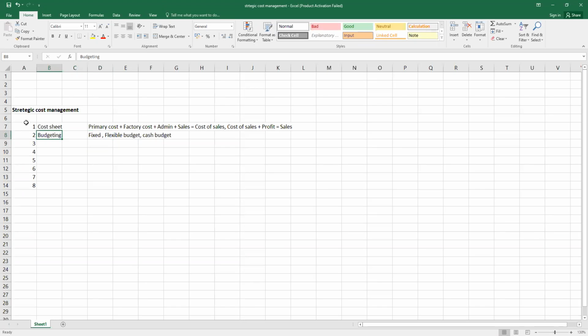So after the cost sheet and budgeting, there is another topic which we should be aware of, that is variance analysis. In other words, we used to call it standard cost, where we have learned to calculate the material variance and the labor variance. Yes, variance analysis is very much important to remember. After variance analysis, you should know bits of marginal costing, then target costing, then lean management, then inventory analysis and cost.